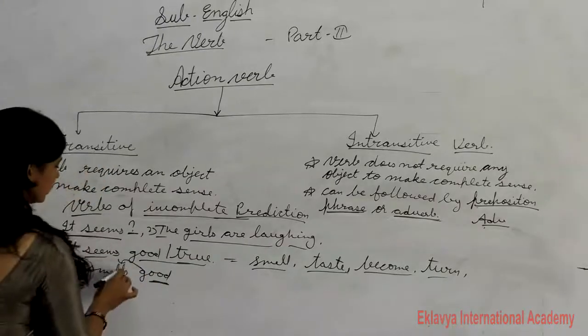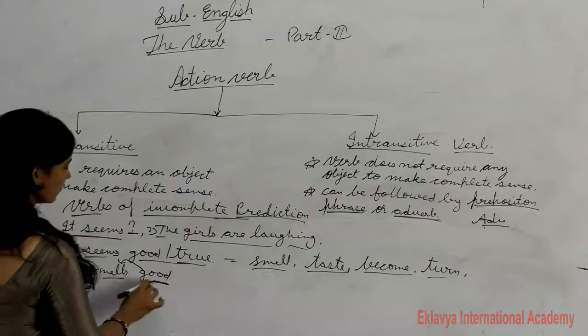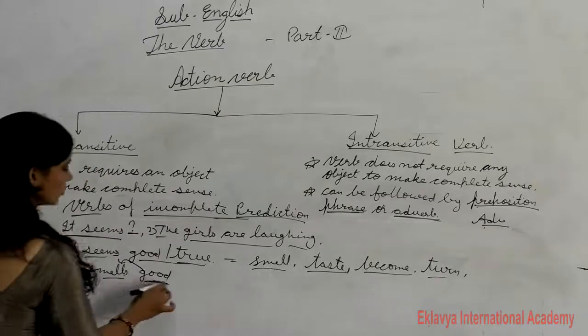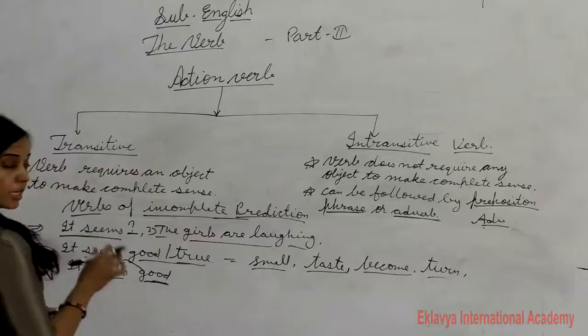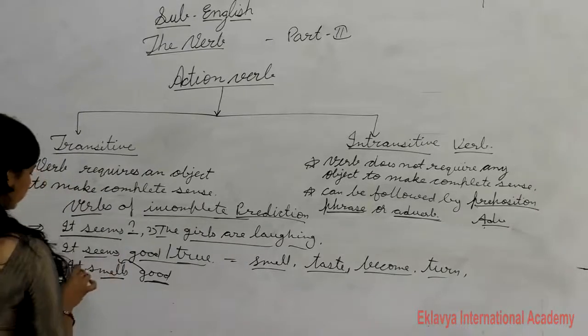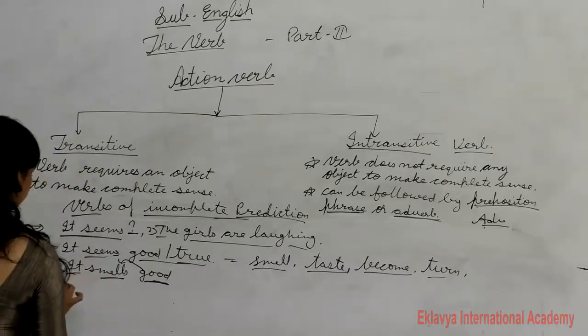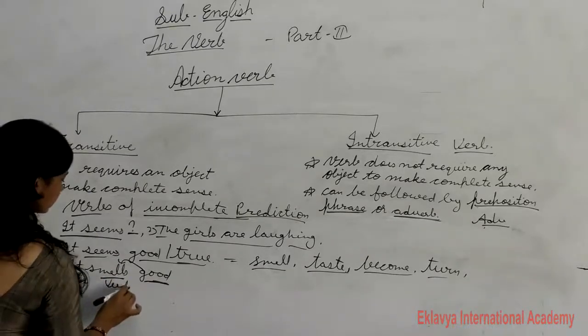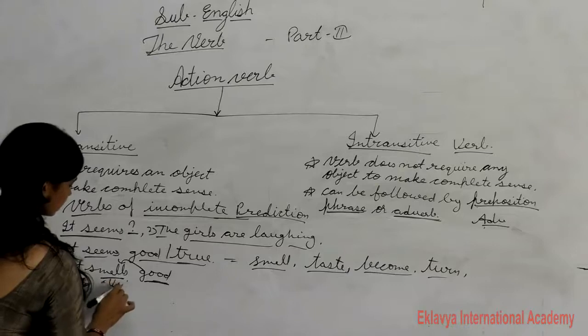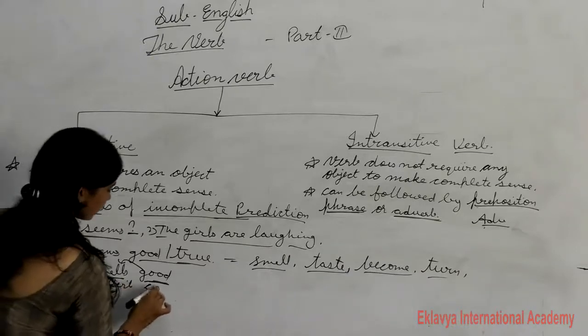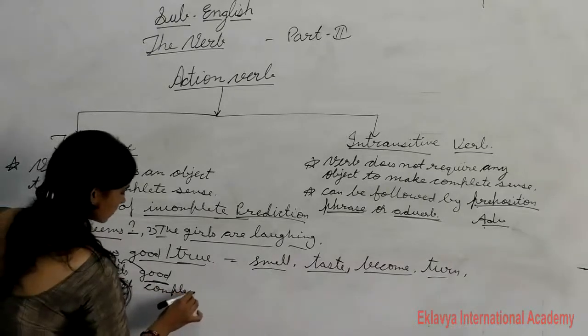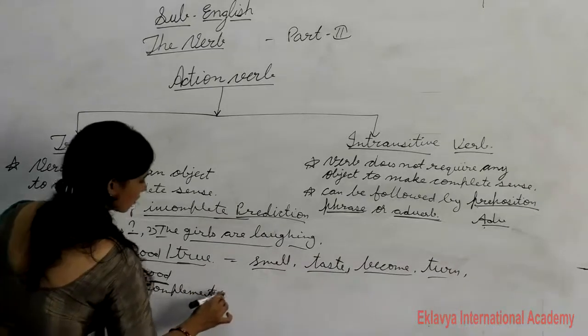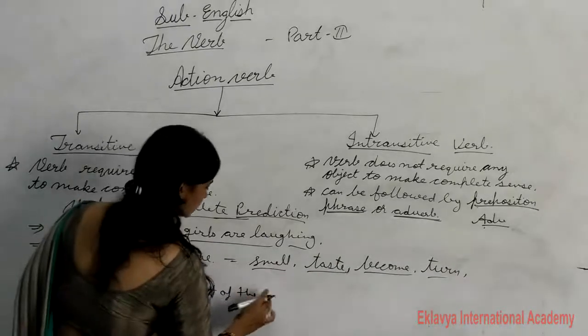Good here is the complement of this verb. You can say "it" is the subject, "smells" is the verb, and "good" is the complement of the verb.